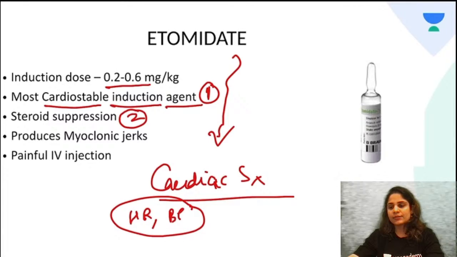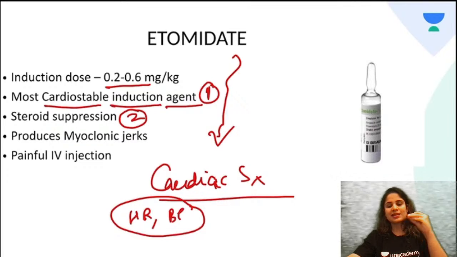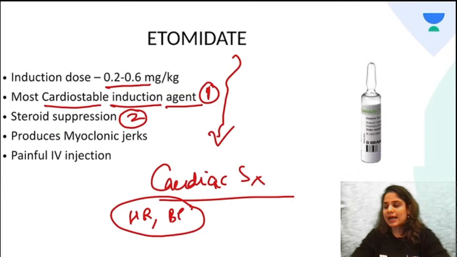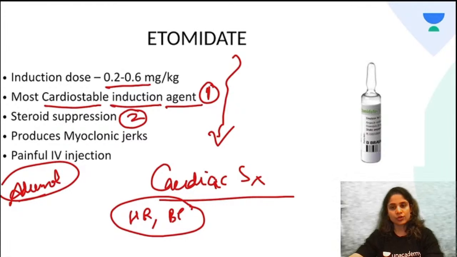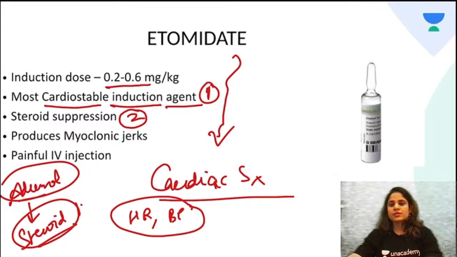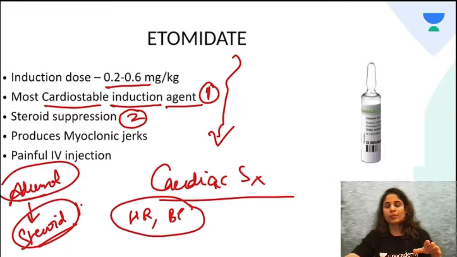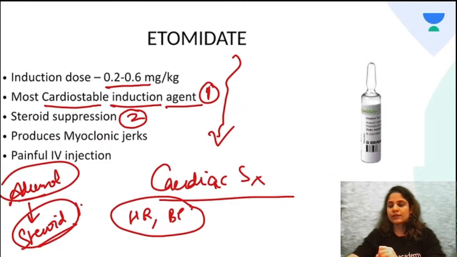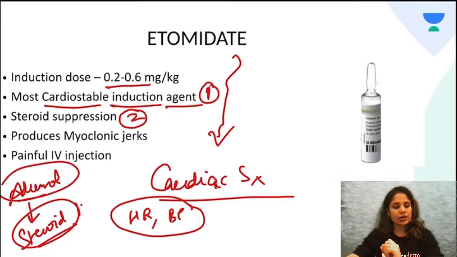So the most common side effect of Etomidate is that it suppresses steroid production. It acts on your adrenal gland and it reduces the action of 11 beta hydroxylase enzyme, and that will further reduce the production of corticosteroids in the adrenal gland. So you cannot give this to patients who are critically ill because they already have low steroid levels, and Etomidate will further reduce the steroid levels in them. As a result, Etomidate should not be given in patients who are critically ill as it causes steroid suppression.